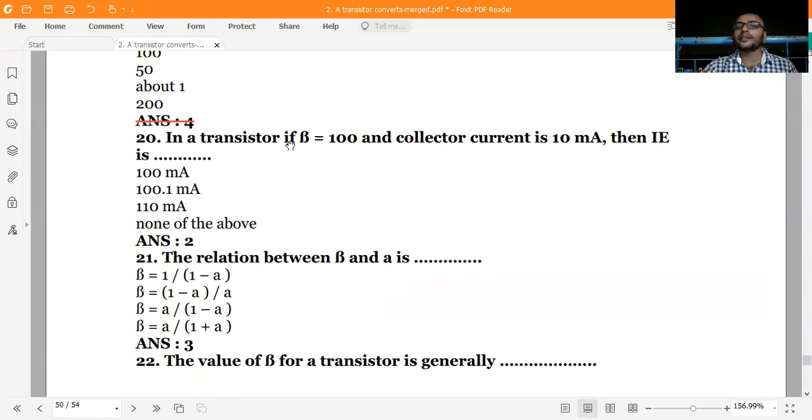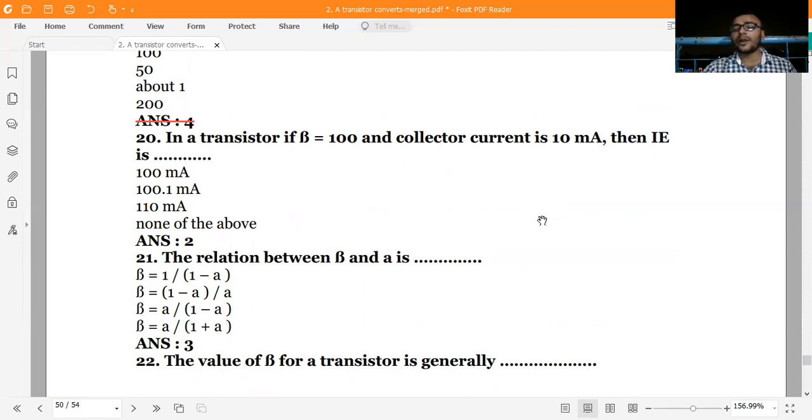In a transistor, the beta is equal to 100 and collector current is 10 milliampere, then what is IE? It is also a very important question, and a very easy one. Beta is equal to 100 and collector current is 10 milliampere, then what will be the base current?